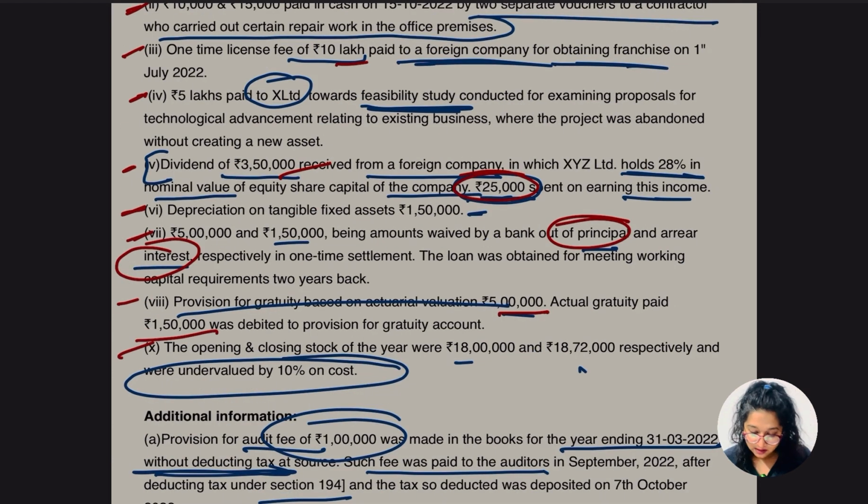The opening and closing stock. Okay, we are going to take, as we know, there are going to be two adjustments. We can go for either of them. Okay, first we can go for individual adjustment or by taking the difference between them. So here I'm going for the difference. Okay, 18,72,000 which is closing stock, less the opening stock.